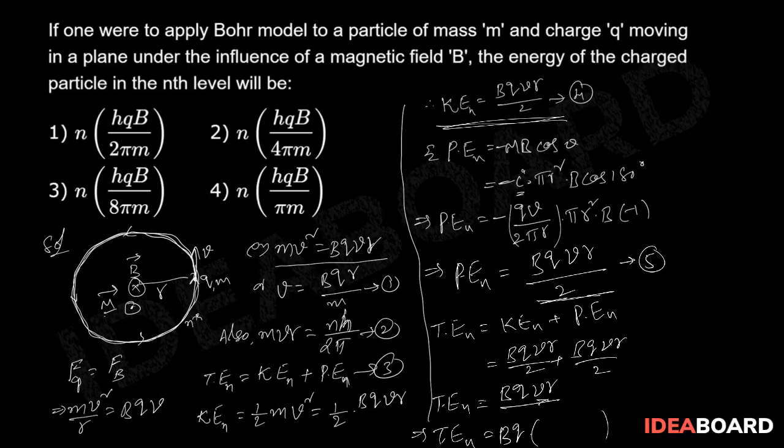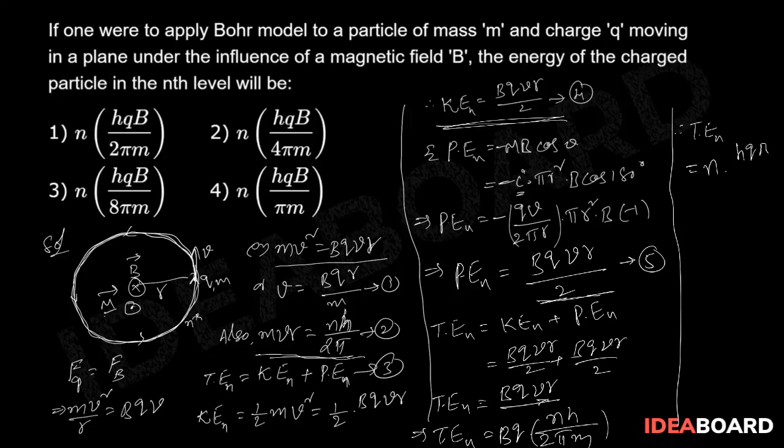From equation number 2, you can know that mvr equals nh by 2 pi. From this, v into r we can write as nh by 2 pi m. Therefore, by simplifying, the total energy of the charged particle in the nth orbit is given by n h q B divided by 2 pi m. Therefore, the correct option is the first one.